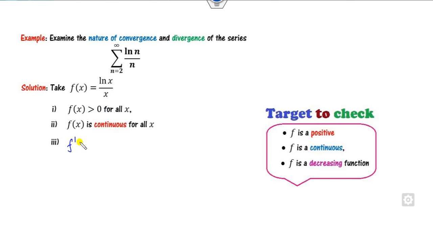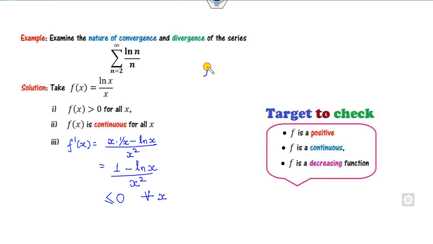Then you can find the derivative. How can you find the derivative? It's the u over v rule: x into 1 over x minus ln of x. So it comes to be 1 minus ln x over x square. So can you say this is less than or equal to 0 for what value of x? Clearly, we all know ln of 10 is 1 and ln of 11 is 1 point something.